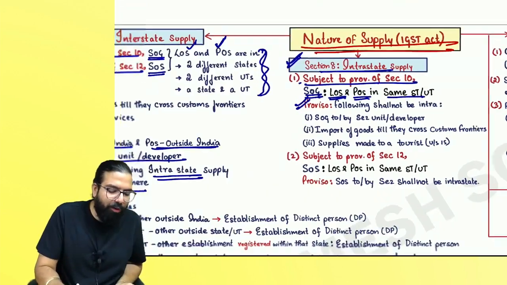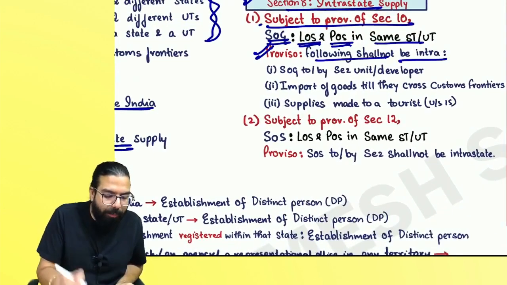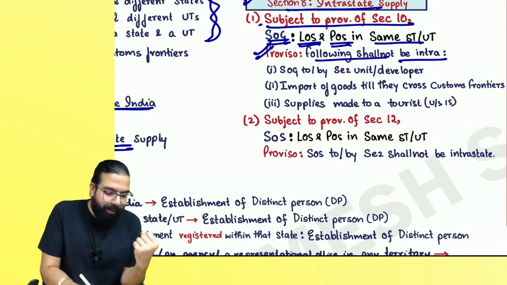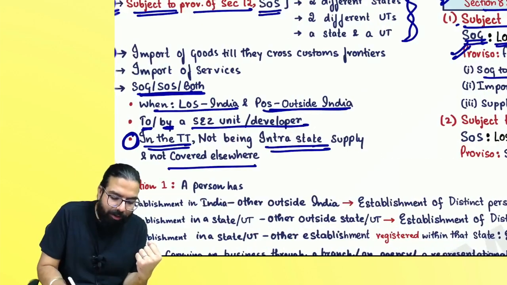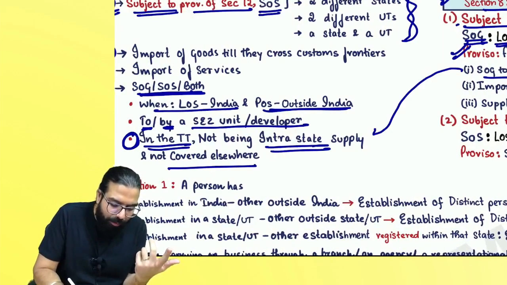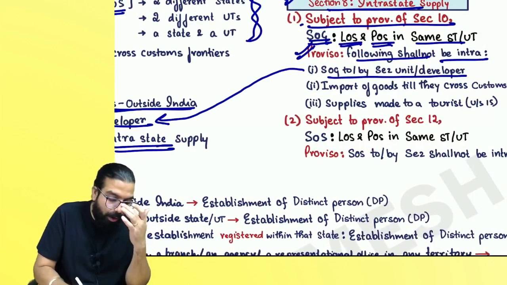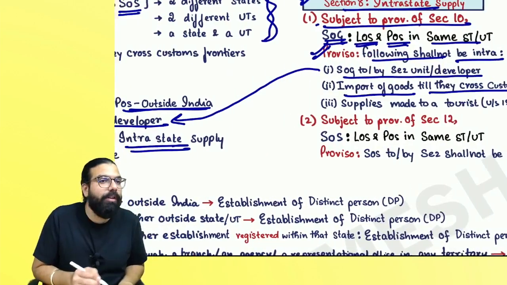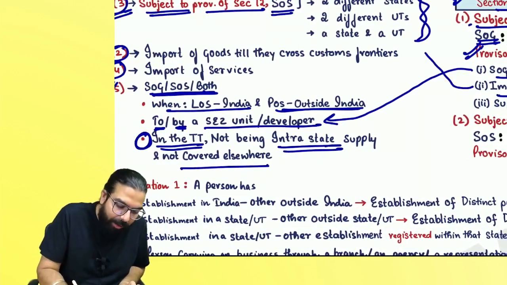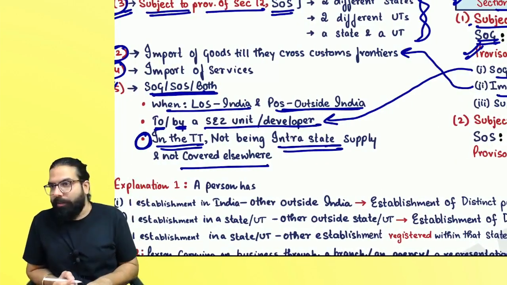There is a proviso which goes ahead and says the following shall not be intra. What is not intra, everyone? Supply of goods to or by an SEZ is not intra because it is always interstate supply. Can I go ahead, everyone? Importation of goods till they cross the customs frontier is never intra because it will always be interstate supply.